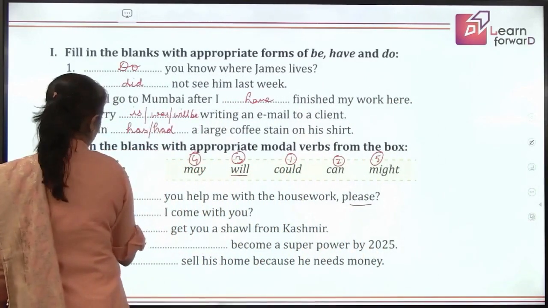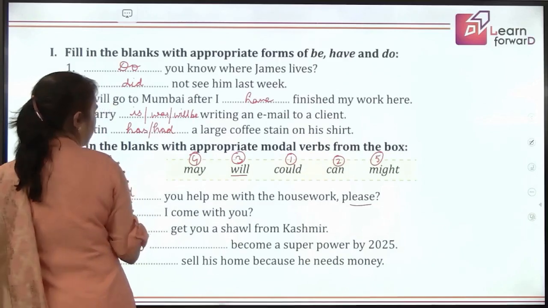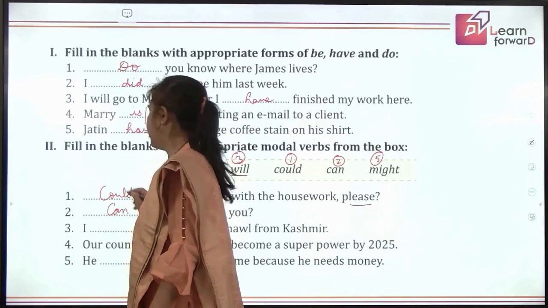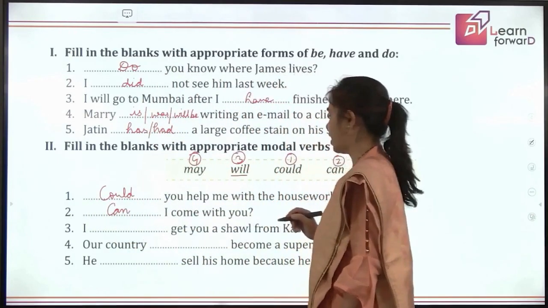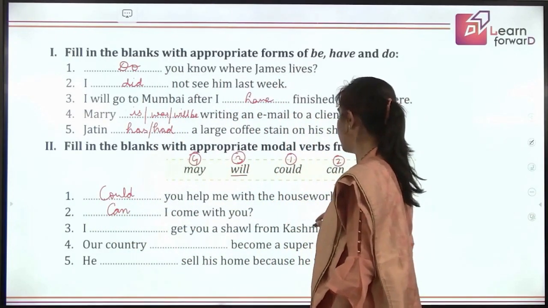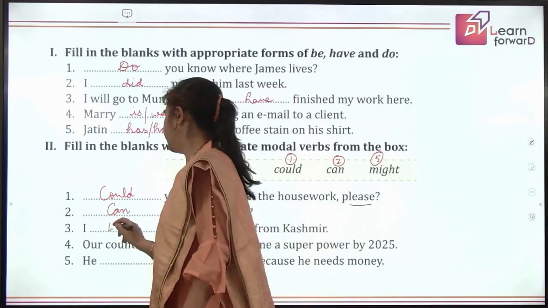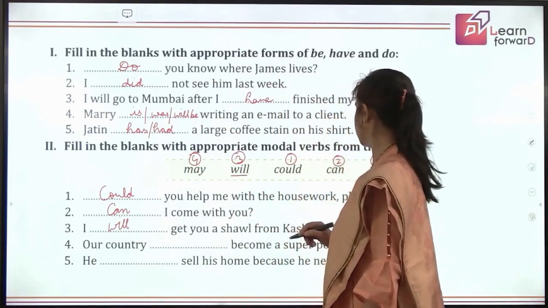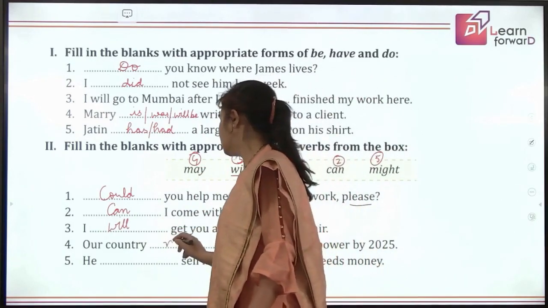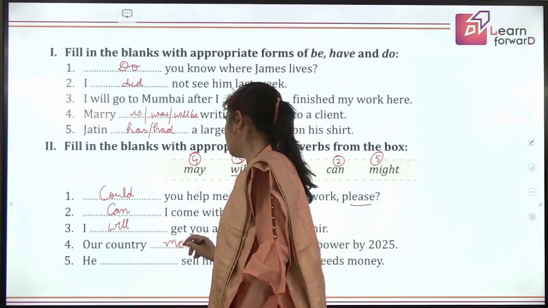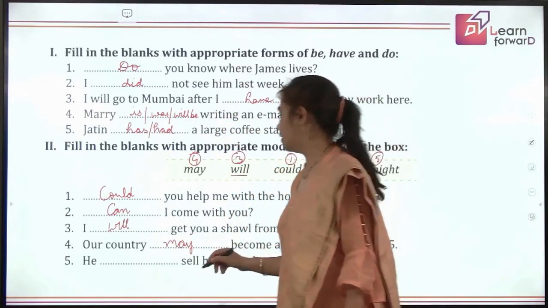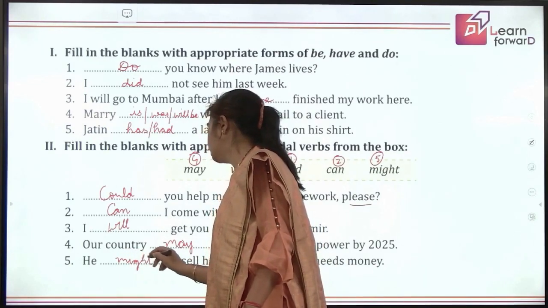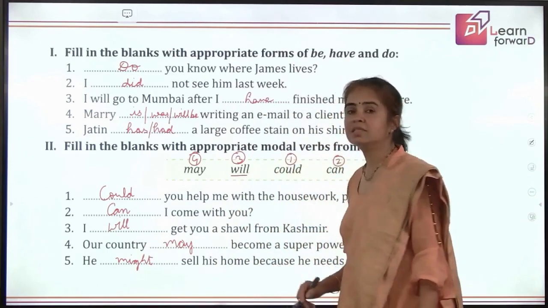First one is, could you help? Because we are requesting, we are being polite. Next, I come with you, because you are seeking permission and it is informal. So we have used can. I dash get you a shawl from Kashmir. You are showing commitment, promise, you will surely get it. Next, our country dash become a superpower. We know this is a good possibility, but we are not sure. So we are using may here. And last but not the least, he might sell his home because he needs money.